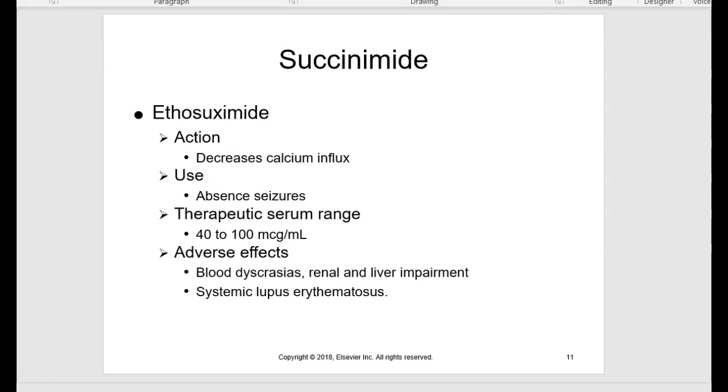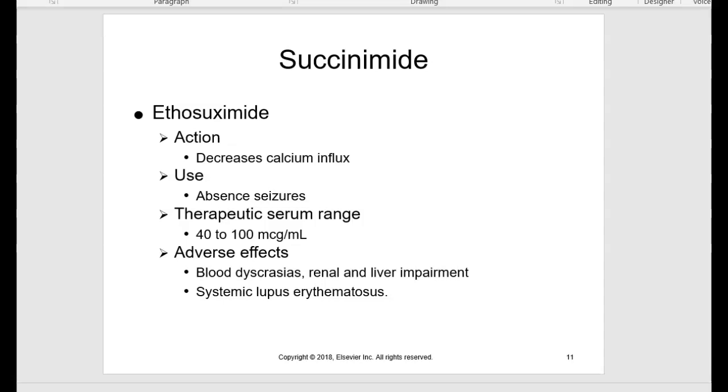The next classification you need to know is succinimide. Your prototype drug is ethosuximide. The medication works to prevent seizures by decreasing calcium influx. The therapeutic serum range for ethosuximide is 40 to 100 micrograms per milliliter. Some adverse effects include blood dyscrasias, renal and liver impairment.